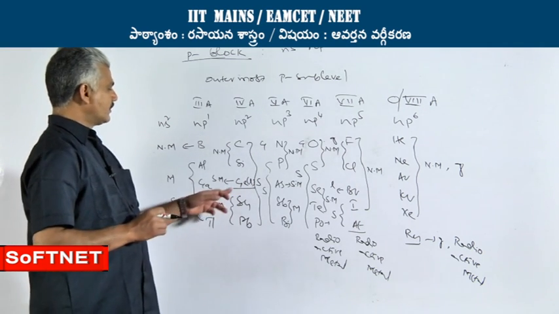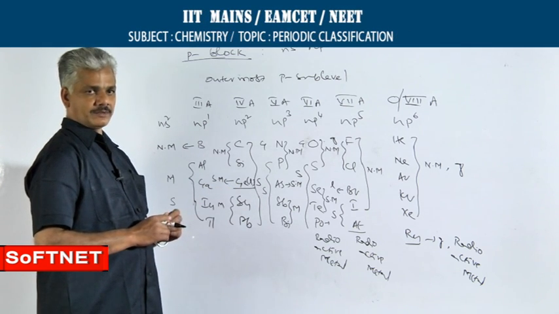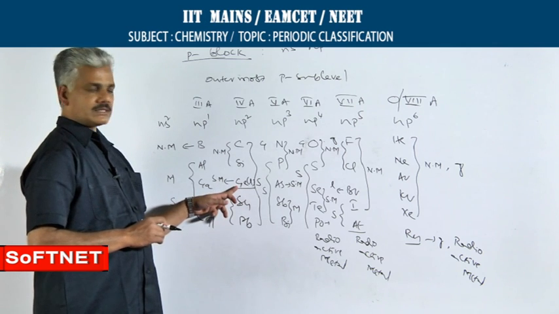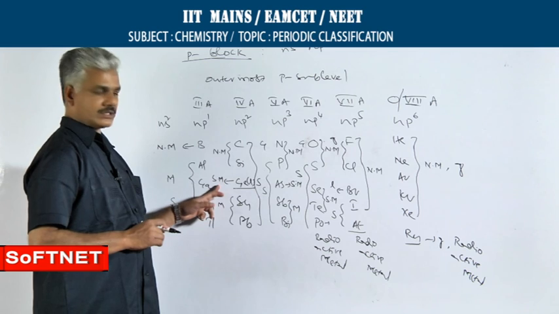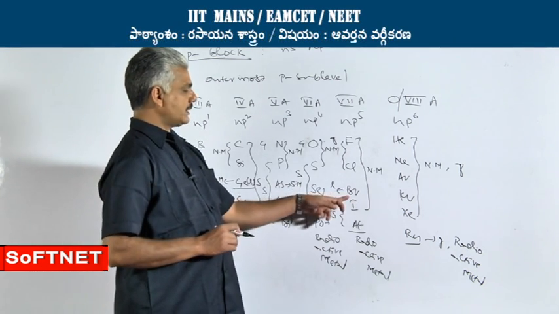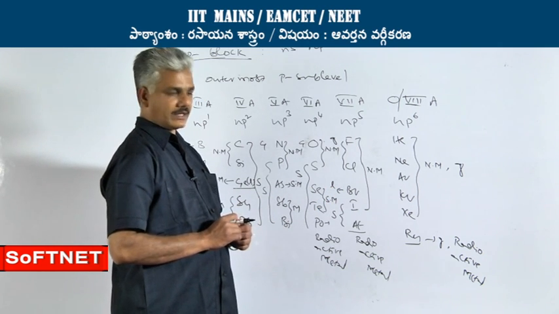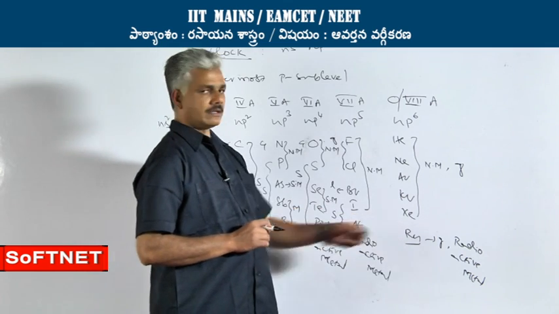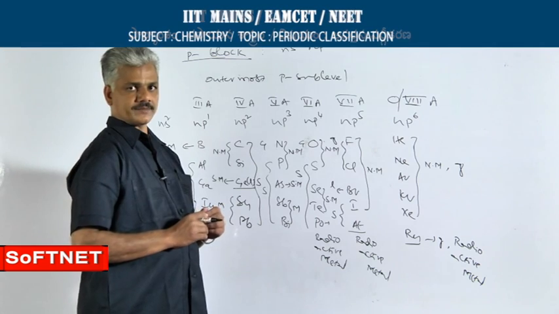The most important thing is the liquid elements are to be remembered. Germanium is the only liquid semi-metal present in the nature or periodic table, and bromine is the only liquid non-metal in the periodic table, and radon is the only metal that exists in gaseous state.